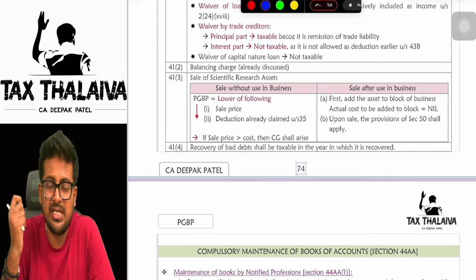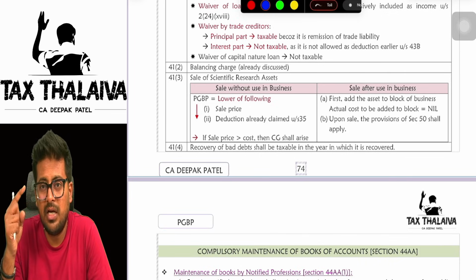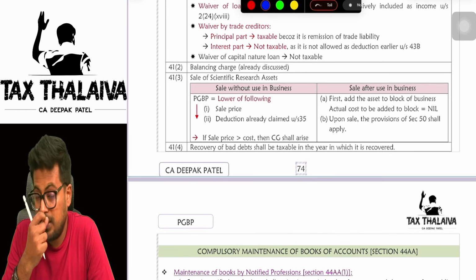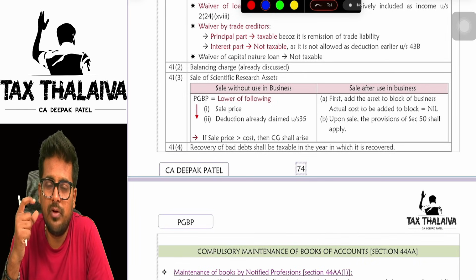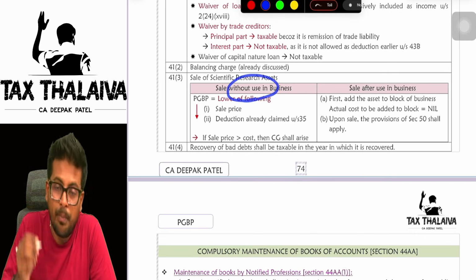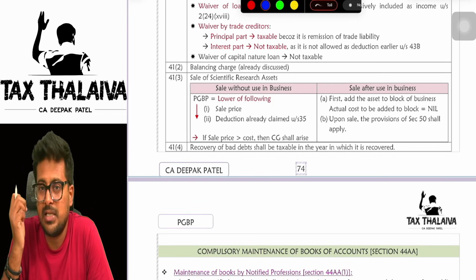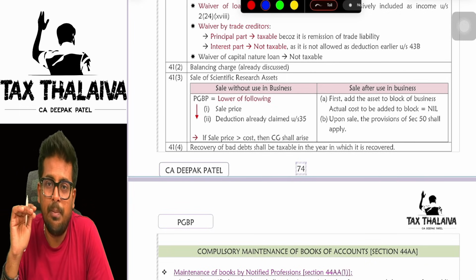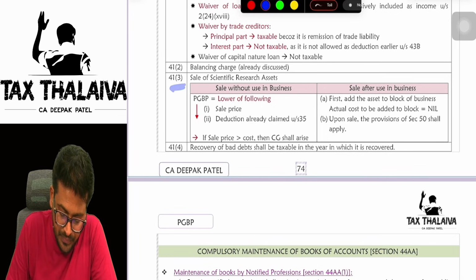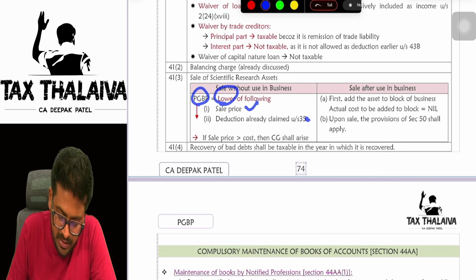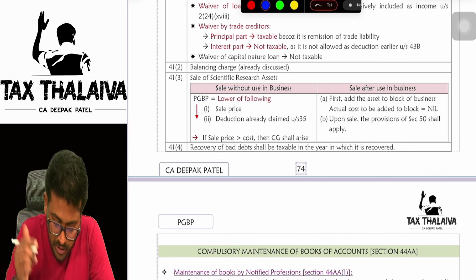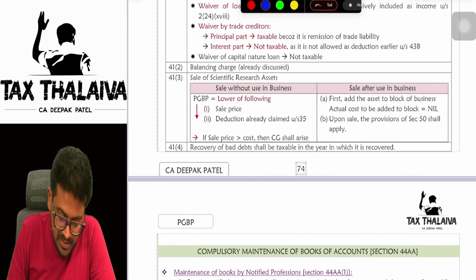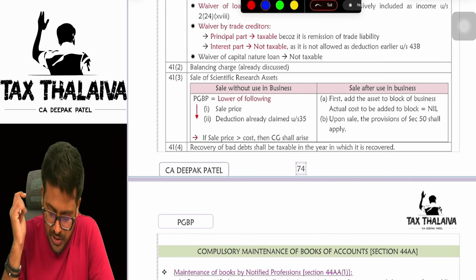41(3), sale of scientific research assets. If you remember, under section 35 you get deduction for the purpose of scientific research. Whenever you buy some capital asset for scientific research, and if you are selling off that asset, how to compute the PGBP is given under section 41(3). If you have sold the asset without using it in the business, in that case PGBP will be the lower of sale price or deduction already claimed under section 35. Mind you, here capital gain will also arise if the sale price is exceeding the actual cost.